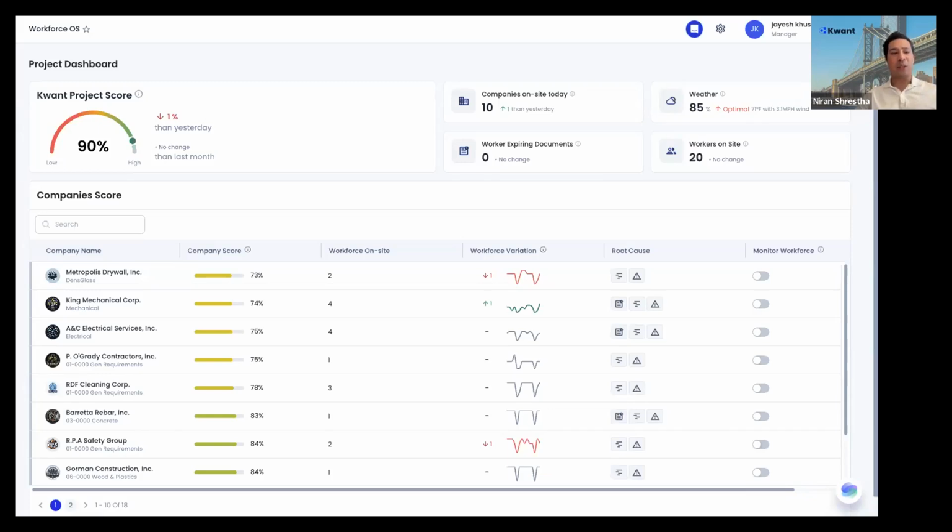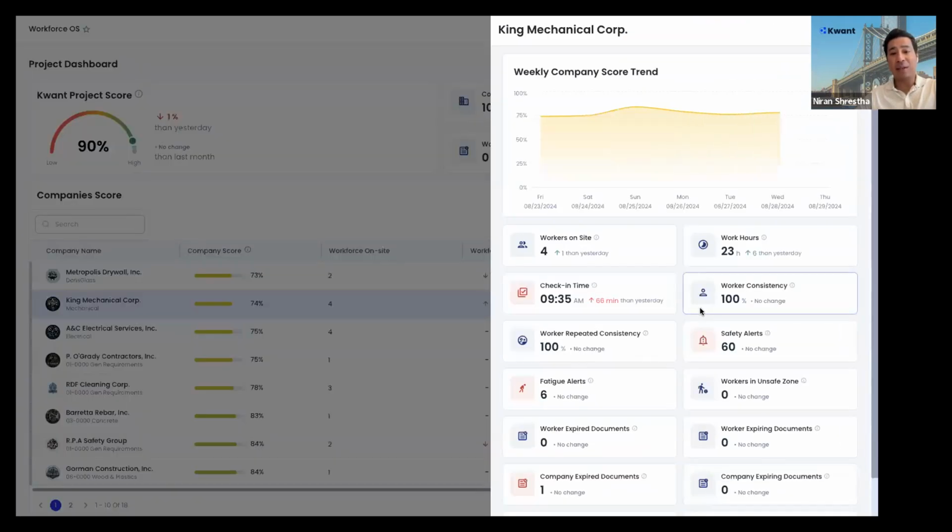So what we're seeing here right now, Jay, this is our new dashboard. This is the Workforce OS that was also recently launched. Amazingly great feature that highlights the project score, and lets you deep dive into where those risks are from, the number of workers in the company, workers on site, and also ranks all your subcontractors by three metrics, right? Root causes are three: compliance, safety, and productivity. And if you click on any of these, it will actually tell you why King Mechanical or Metropolis has a risk level like that, right?